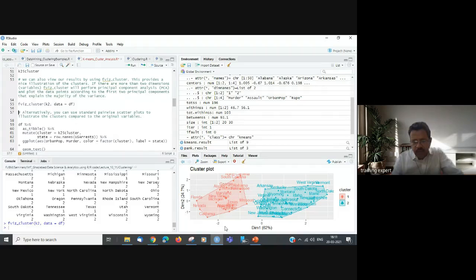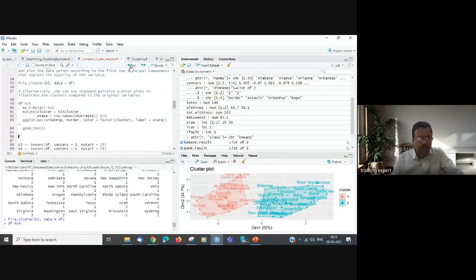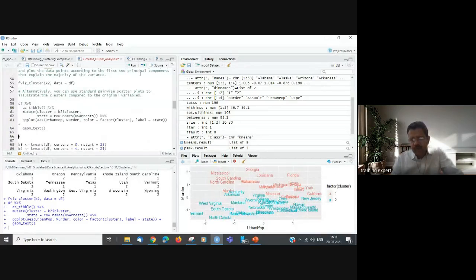All these data points are now visualized in two clusters, cluster 1 with 20 and cluster 2 with 30 points. Another method to represent it is the standard pairwise scatter plot. So I'm using the scatter plot method, and all these points have been represented in red and green.